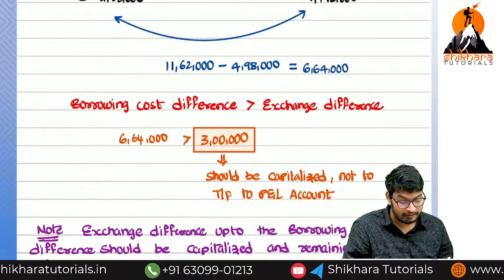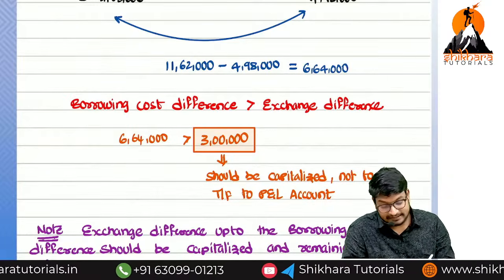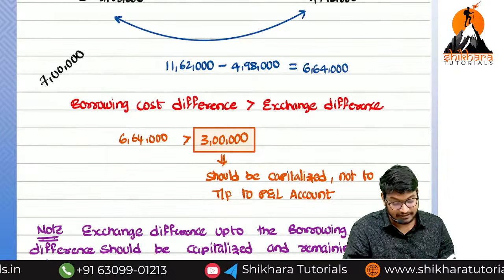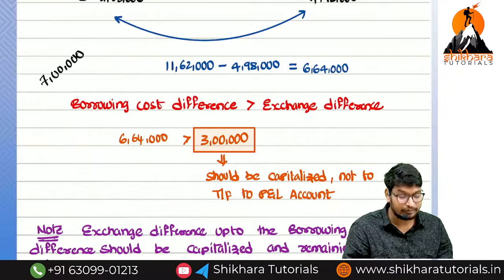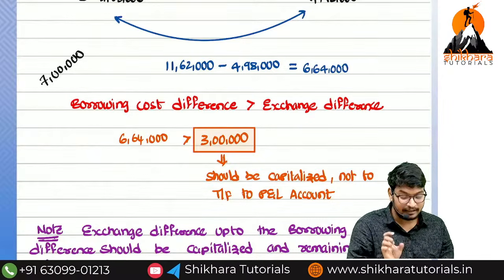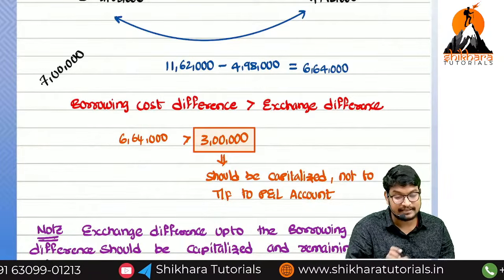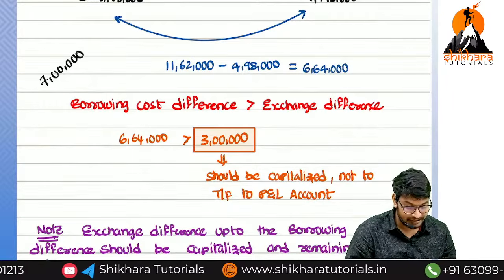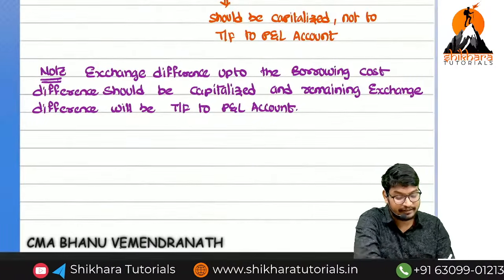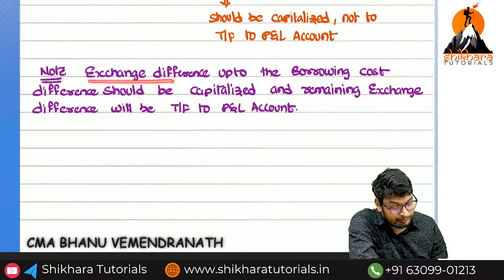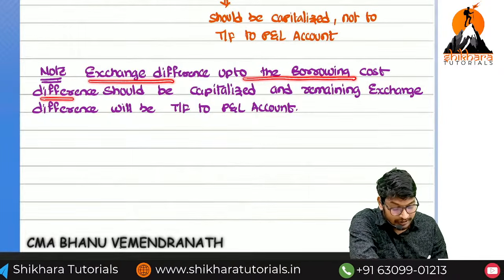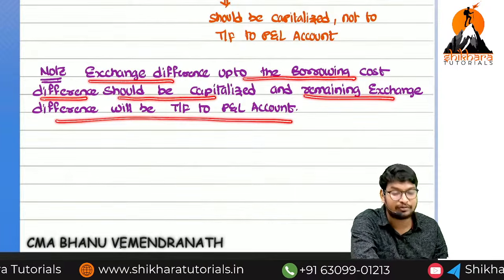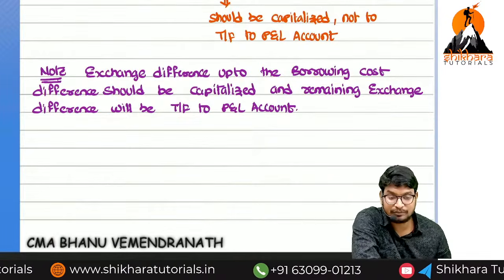account now. For example, if the exchange difference you are getting is 7 lakhs. Exchange difference you are getting how much? 7 lakhs. In that situation, up to 6 lakh 64,000 you have to treat it as capital expenses, and the difference amount, nothing but 36,000, will be transferred to the P&L account. I think you have got the clear picture about this point. That thing only they are saying here also. See here, exchange difference up to the borrowing cost. Up to the borrowing cost difference should be capitalized, and remaining exchange difference will be transferred to the P&L account. In this standard, this is the most important point.